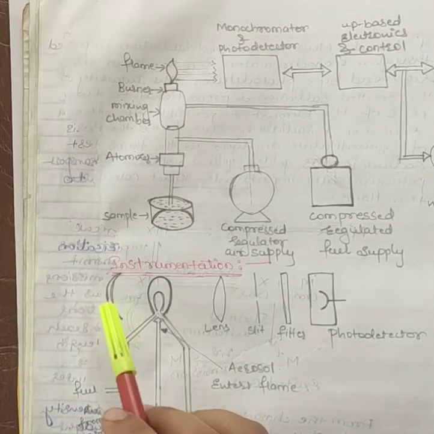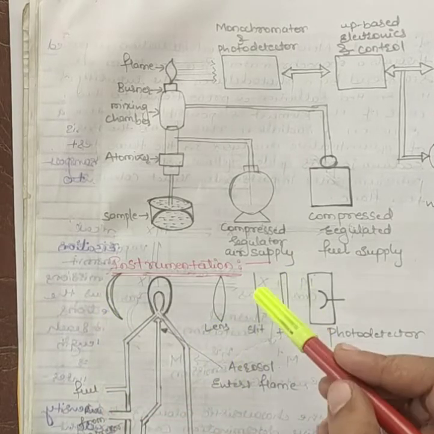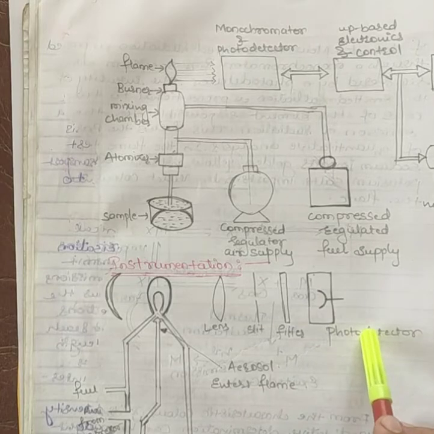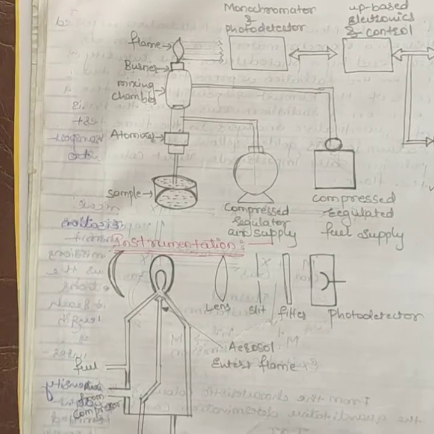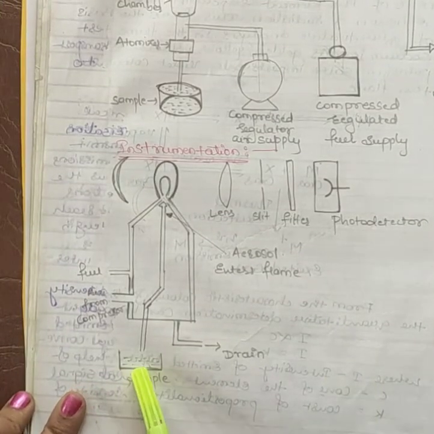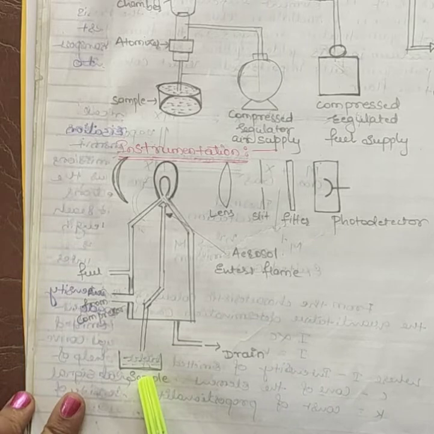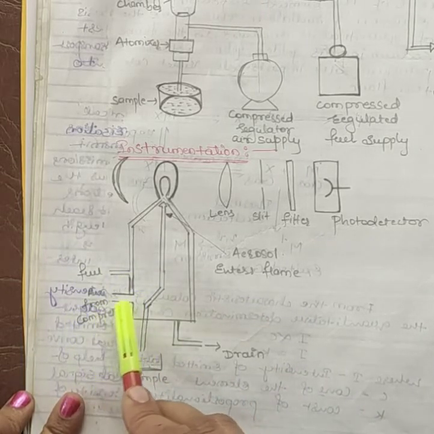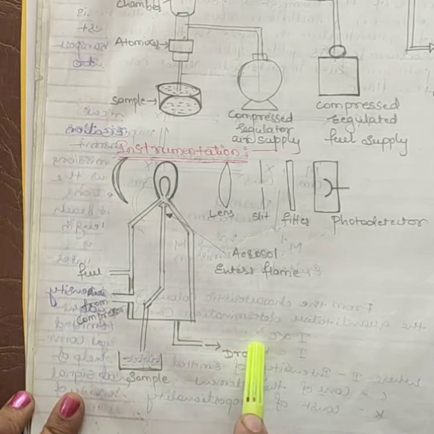Just see here, it is a convex mirror and a convex lens. This will be the slit, this is a filter, and this is the photo detector. And here it is a sample, or a solution of sample, in a beaker. Here we are providing fuel, and here air from the compressor, and lastly we see the drain.